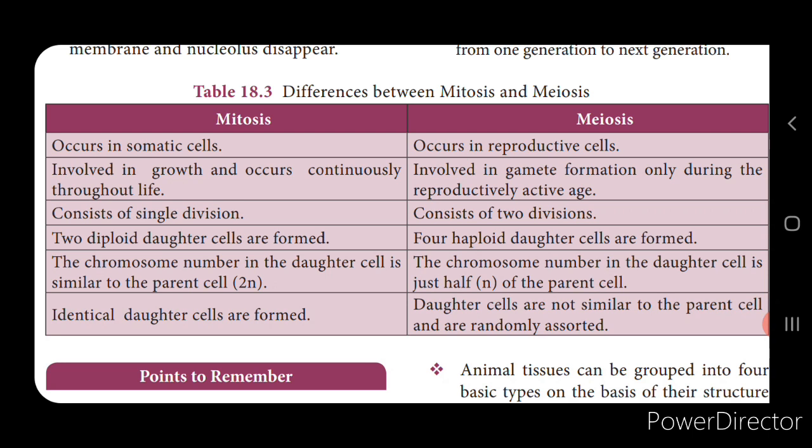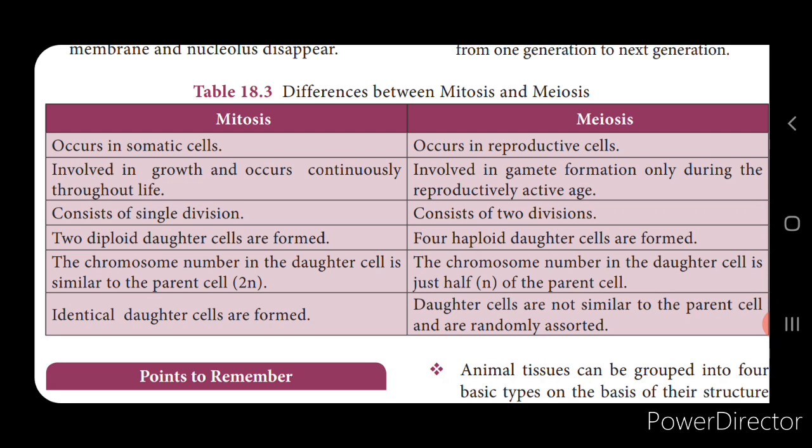Now in mitosis, two diploid daughter cells will be formed, while in meiosis, four haploid cells will be formed, that is n number of chromosomes will be present in the daughter cells. The chromosomes present in the daughter cells will be 2n in case of mitosis, and here in meiosis the daughter cells consist of n number of chromosomes. Now in mitosis, identical daughter cells will be formed. Here the daughter cells are not similar to the parent cell.